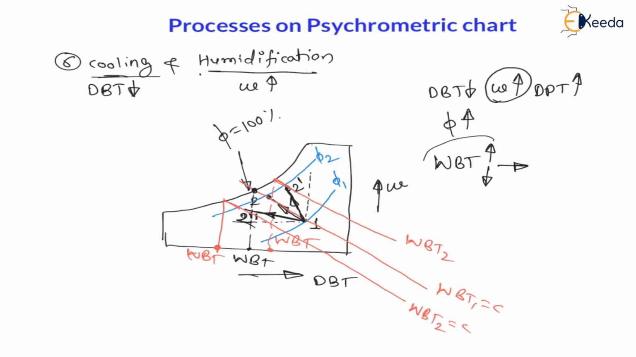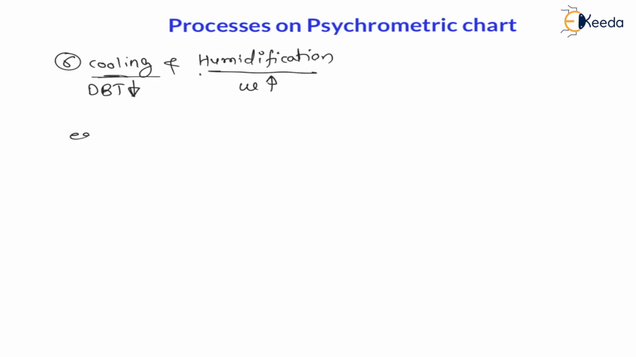And whatever the effect on variable temperature, the same effect will continue for enthalpy. Therefore for cooling and humidification, enthalpy may increase, may decrease, or may remain constant. An example of cooling and humidification is cold water and hot air mixing together.